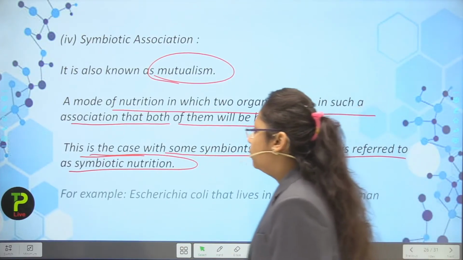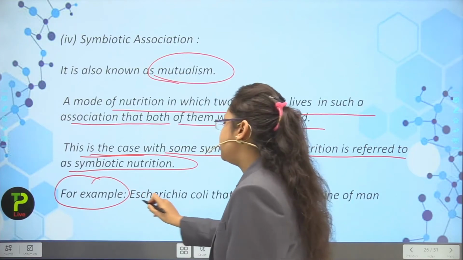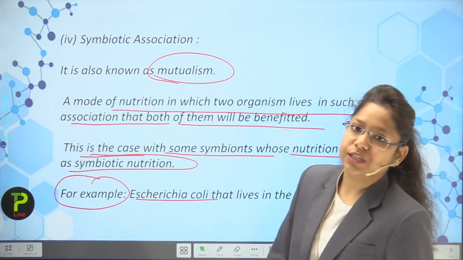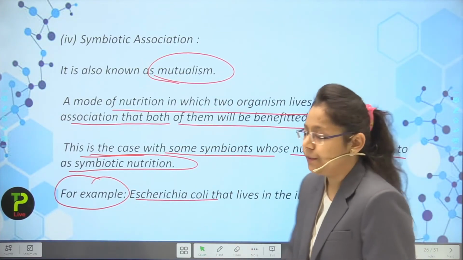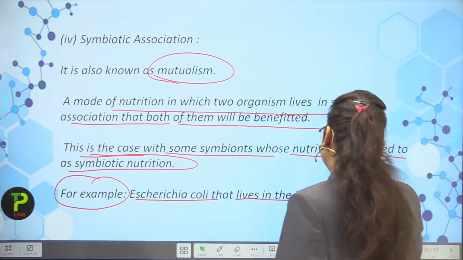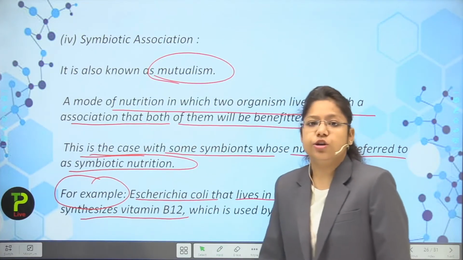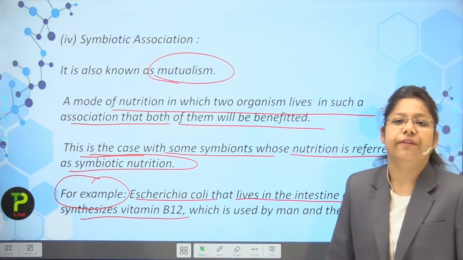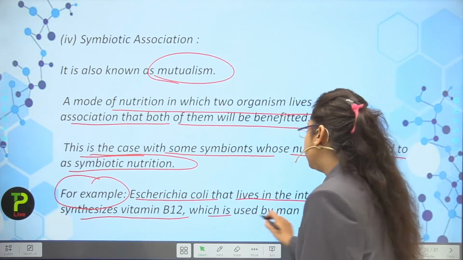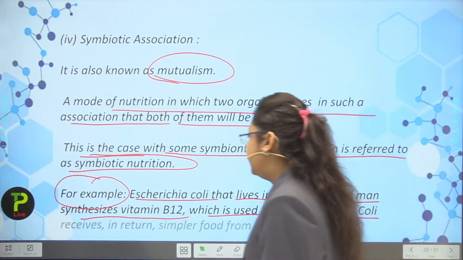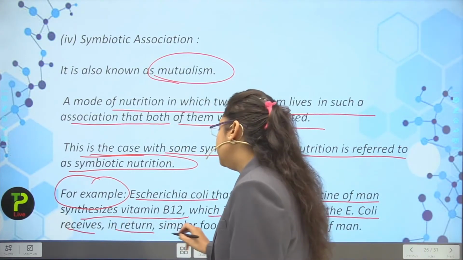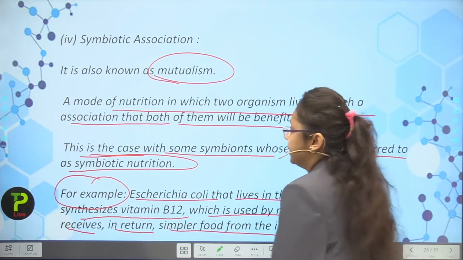Okay. Now, for an example, Escherichia coli, that is also known as what? E. coli, which lives in your intestine. So Escherichia coli that lives in the intestine of a man synthesizes vitamin B12. So it is responsible for synthesizing what? Vitamin B12. Now, which is used by a man, and the E. coli receives in turn simpler food from the intestine of the man.